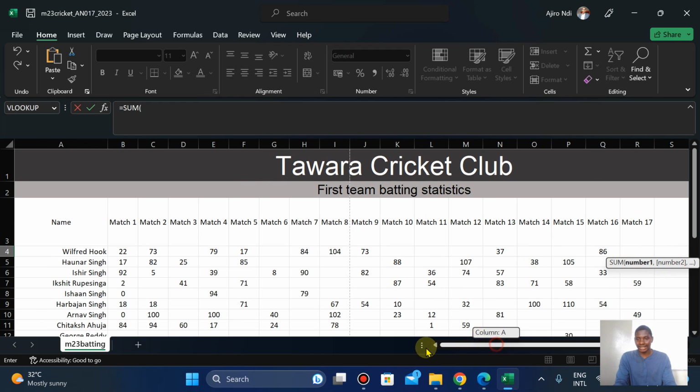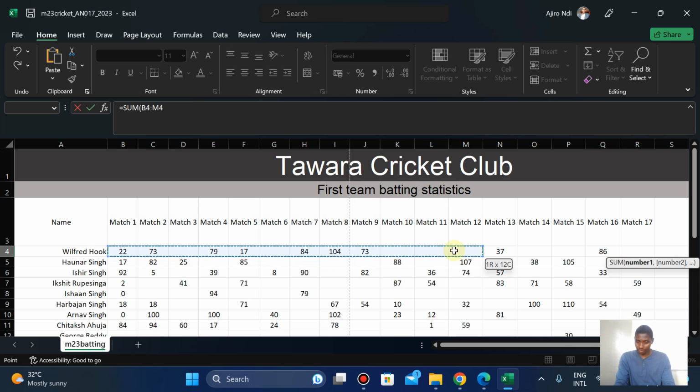So at the end of the day, I'll be having this right here. Now these are the matches and these are the goals they scored. Please understand that. For match 1, these are the goals they scored. Some played just 2 matches, some played 3. For Wilfred, he scored 22 in match 1 and 73 in match 2. This is the statistics. So to calculate this, if you've been watching cricket, you know what to do. So it makes it easy, right?